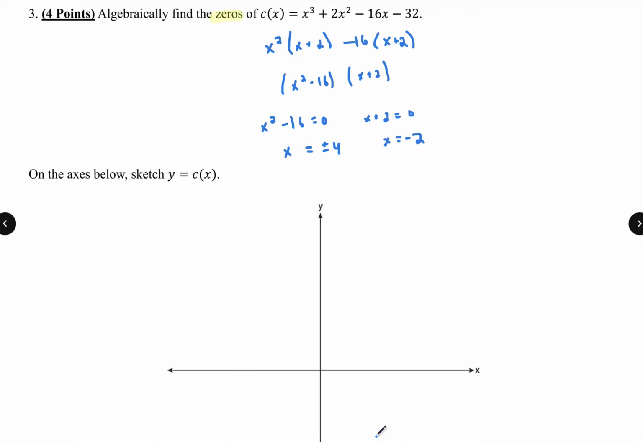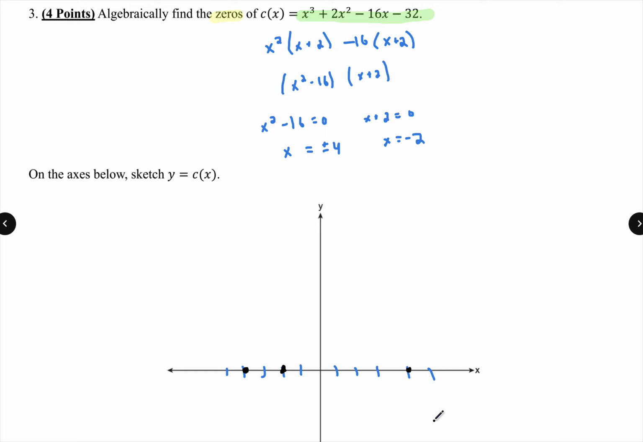Now I want to sketch this graph. I actually just put this entire function into my graph and got what the graph should look like. The only thing you have to make sure you plot correctly are your zeros. So if I go 1, 2, 3, 4, 5, 1, 2, 3, 4, 5, I know my first 0 has to be at negative 4. Second 0 is at negative 2. And my last 0 is going to be a positive 4. So 1, 2, 3, 4.